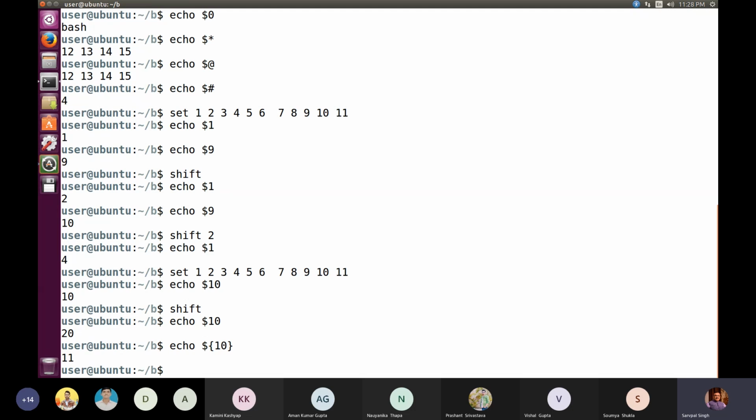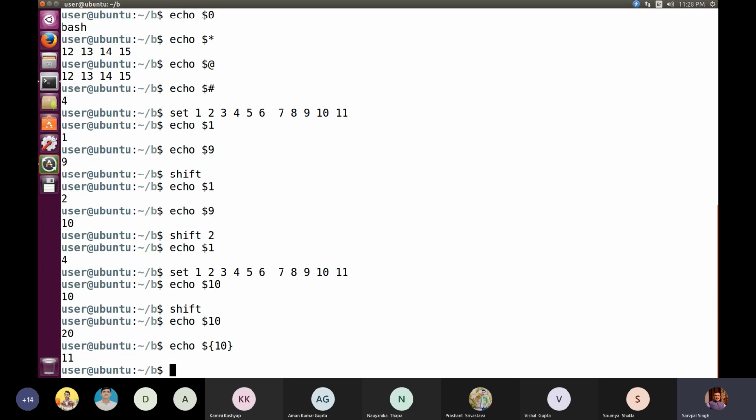So now it's possible that even beyond 9 you can use 10, 11, 12, as big an index value as you want, provided you are enclosing it between curly braces. So after $9 we start writing ${10}, where 10 is enclosed between curly braces, then 11, 12, 13, 14, following the same sequence.